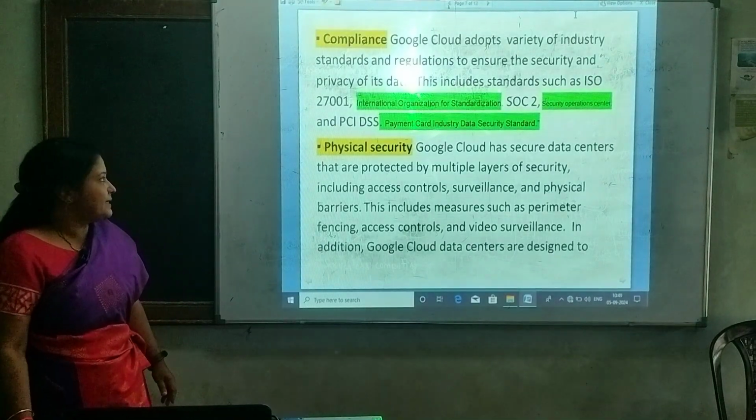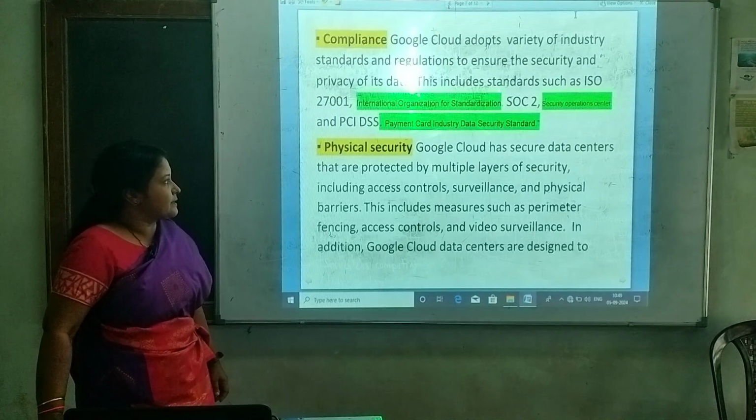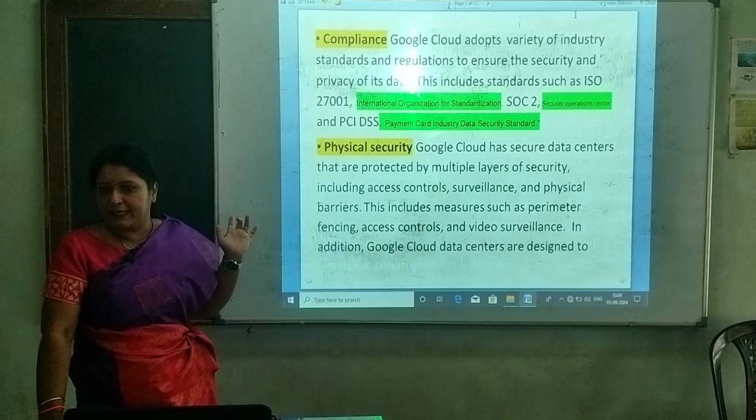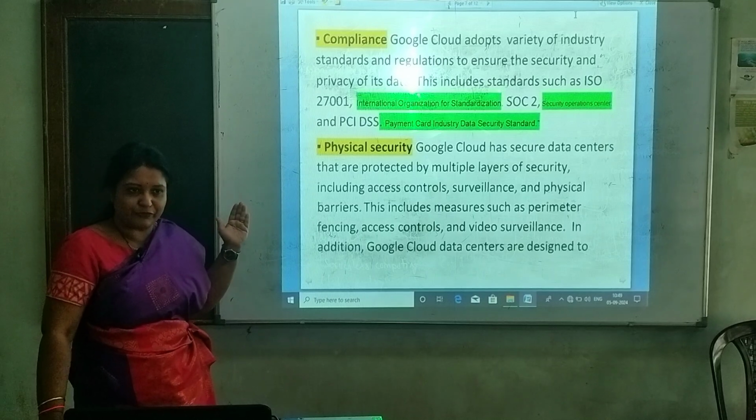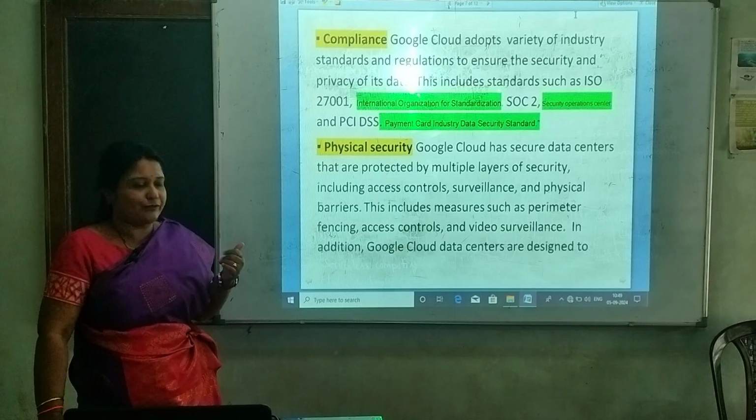And next is PCI DSS. PCI DSS means Payment Card Industry Data Security Standard. These are some of the industrial standards which it is adopting for the security of the data.